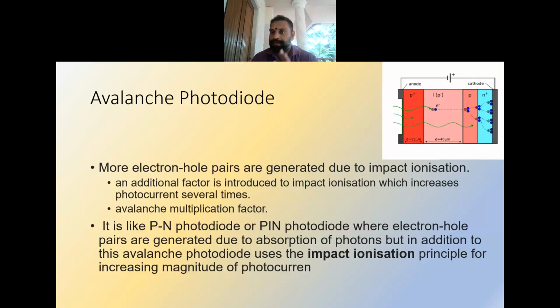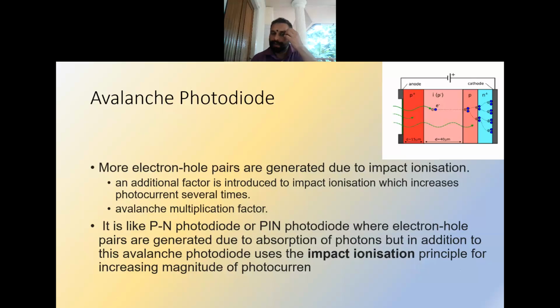When the photon is incident on the material, it generates electron and hole pairs, which get accelerated in the presence of an electric field, giving an amplification of the output signal. So more electron hole pairs are generated due to impact ionization.